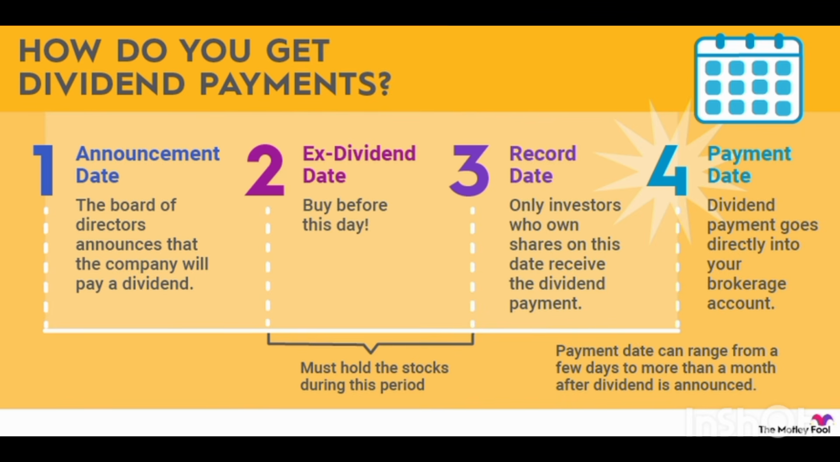So how do you get dividend payments? Number one is the announcement date. The board of directors announces that the company will pay a dividend. Number two, the ex-dividend date. You have to buy before this day. Number three, the record date. Only investors who own shares on this date receive the dividend payment. And number four is the payment date. The dividend payment goes directly into your brokerage account. And the payment date can range from a few days to more than a month after the dividend is announced.